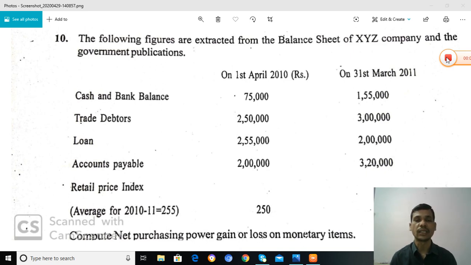Therefore, the management considers the monetary items by applying the retail price index for understanding the real value of the monetary items. Before going to solve this problem, we have to understand about accounting.